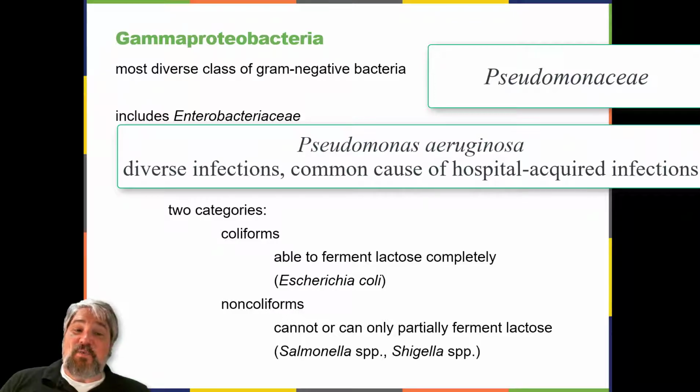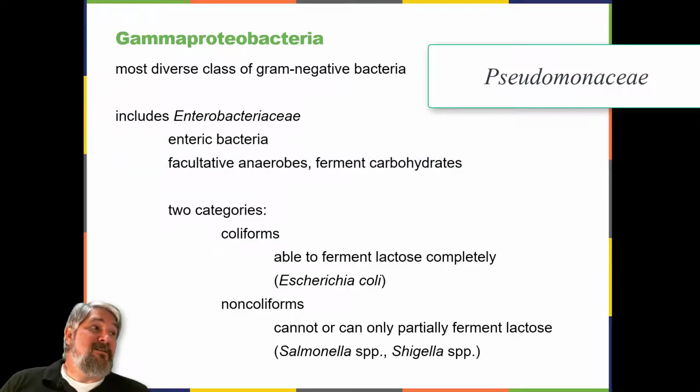It often infects wounds and burns, can be the cause of chronic urinary tract infections, and can be an important cause of respiratory infections in patients with cystic fibrosis or patients on mechanical ventilators. Infections by Pseudomonas aeruginosa are often difficult to treat because the bacterium is resistant to many antibiotics and has a remarkable ability to form biofilms.